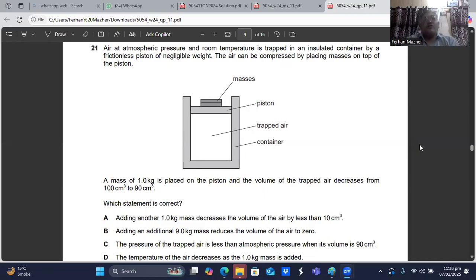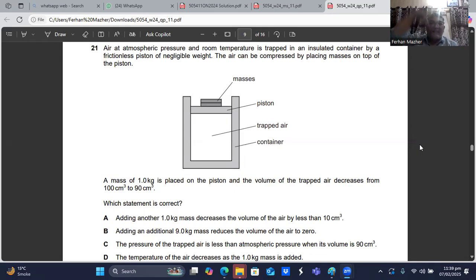Air at atmospheric pressure and room temperature is trapped in an insulated container by a frictionless piston of negligible weight. The air can be compressed by placing masses on top of the piston. A mass of 1 kg is placed on the piston and the volume of the trapped air decreases from 100 centimeter cube to 90 centimeter cube.